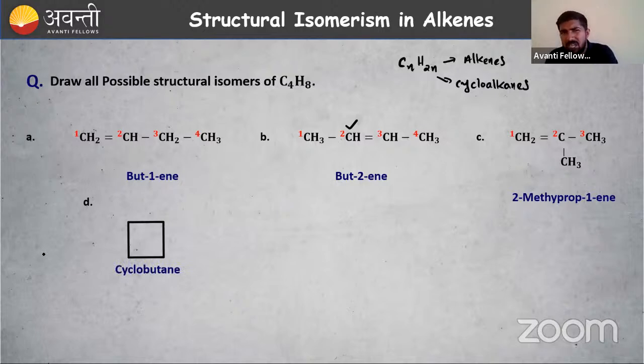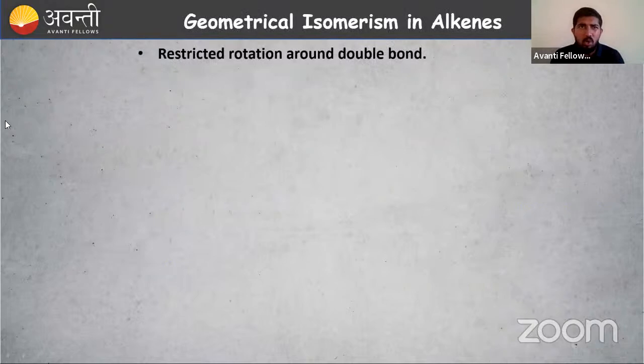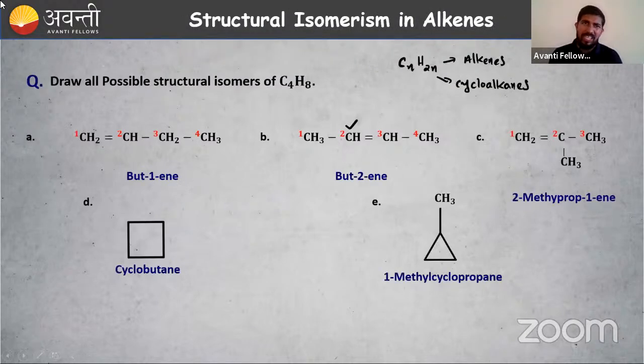Then are any other cyclic or closed chain compounds present? Yes, of course. We can take cyclopropane with one CH3 there. In the first position there is a methyl group, like a branch. So 1-methylcyclopropane. These are the different possible structures for our C4H8, right? So chain isomers, position isomers, etc. We have already studied about this, so no need to study all these things again. It will take a lot of time.